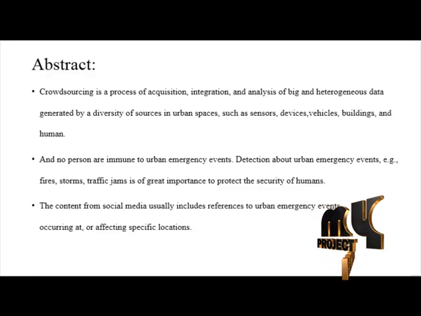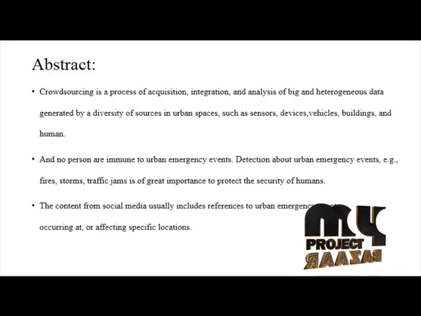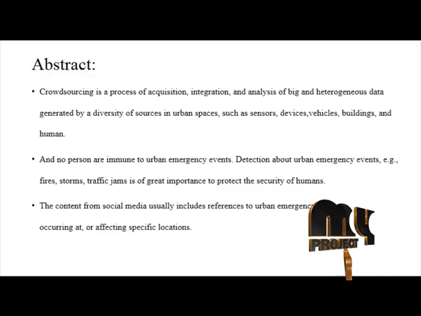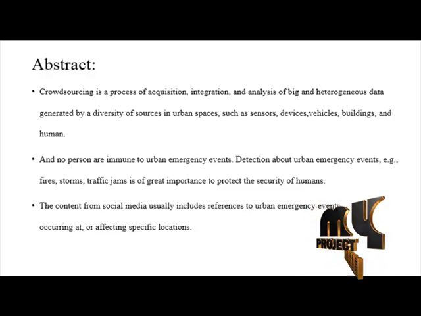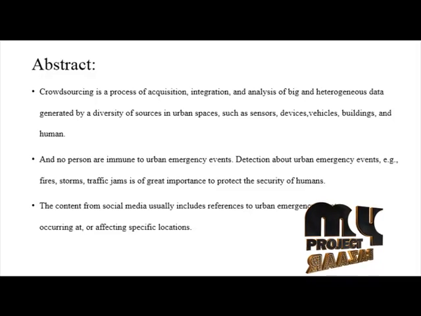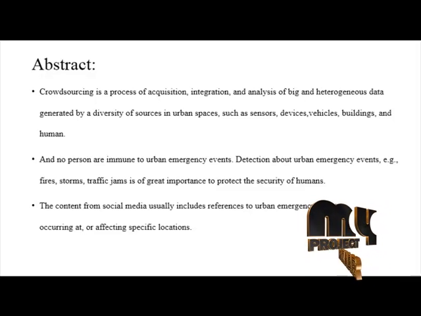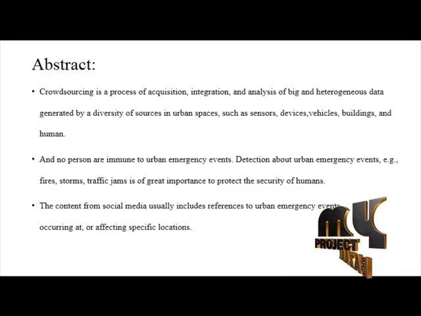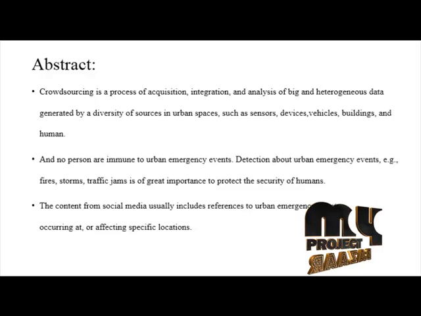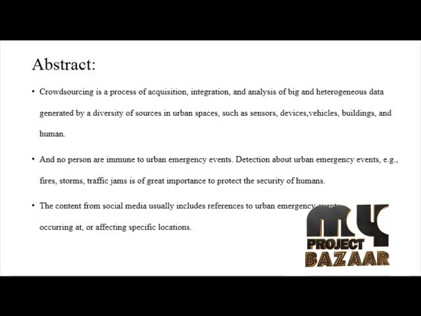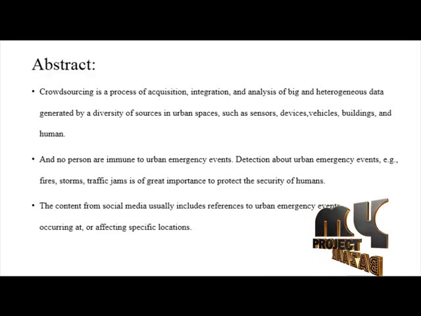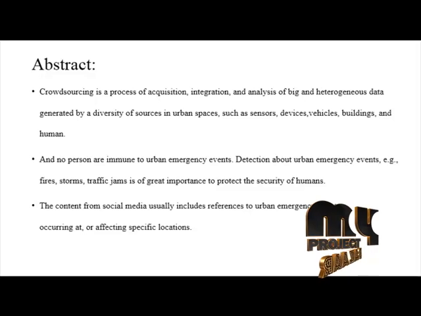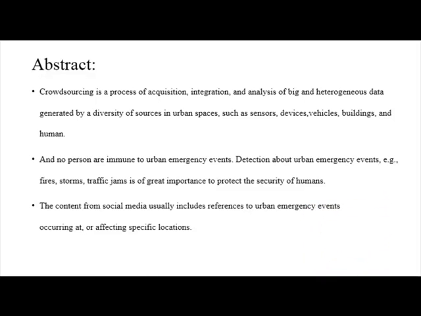In our process, in order to detect and describe real-time urban emergency events, we use the 5W model. The 5W model means what, where, when, who, and why. First, the model is processed over social media as the target of crowdsourcing. Secondly, the spatial and temporal information from social media is extracted to detect the real-time events. Thirdly, GIS-based annotation of the detected urban emergency event is shown.